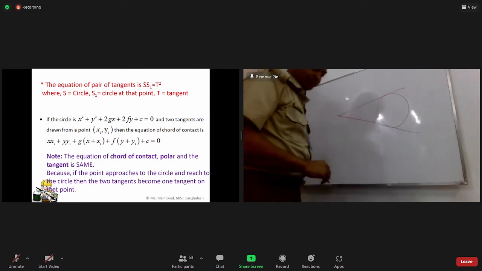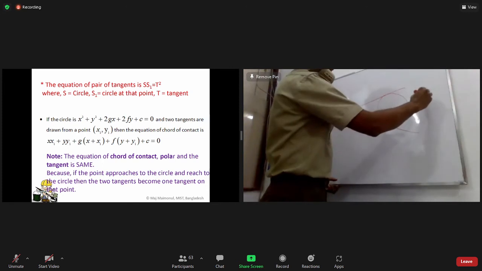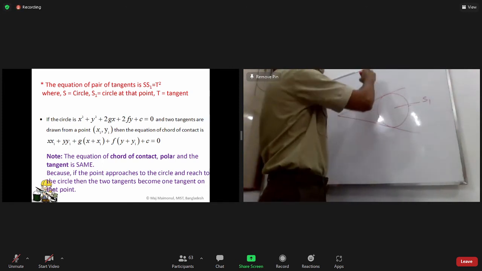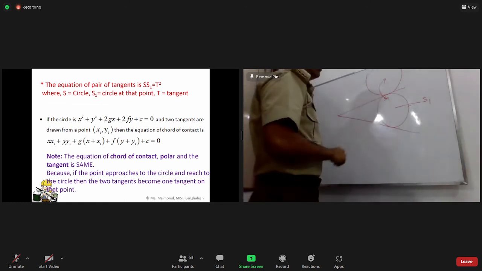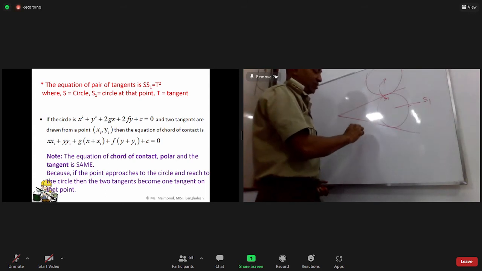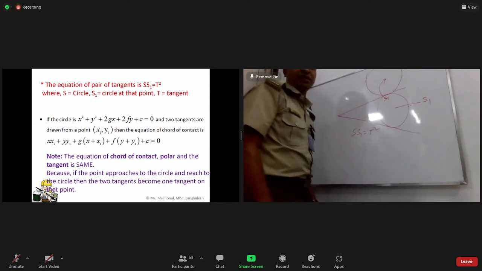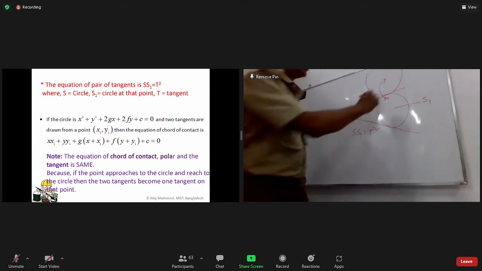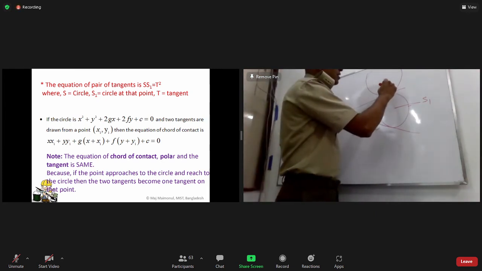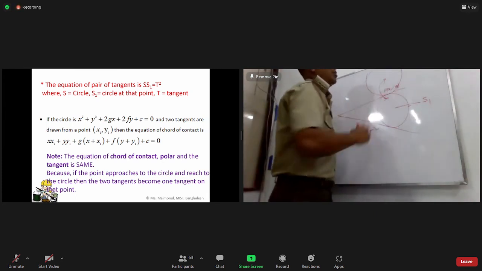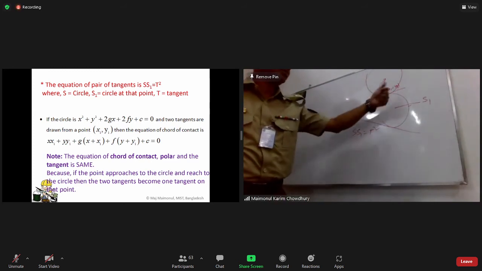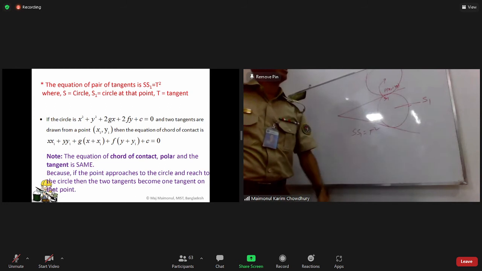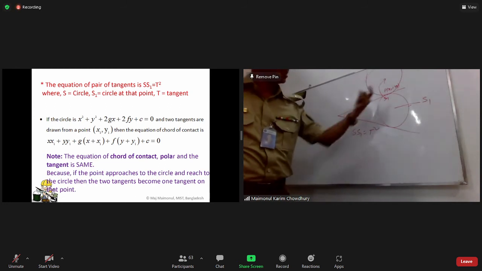Okay. S1, this one is S1. If you take the other side, at a point, that's S1. So SS1 = T square. This formula is telling you what S1 means: there is a point P, this point (x1, y1). It is the circle at the point, not another circle or straight line.